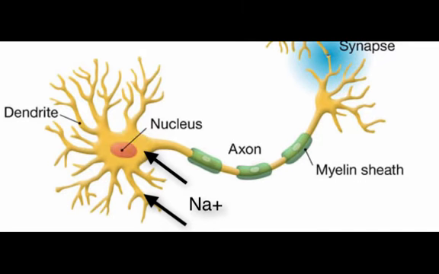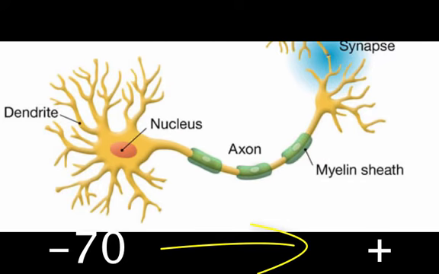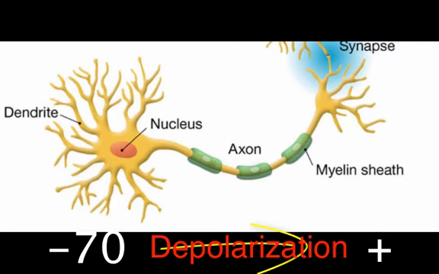If the stimulus is not big enough to raise the voltage to -60 millivolts, then the disturbance in the transmembrane potential will remain local, not traveling past the axon hillock, and will not be enough to trigger the voltage-gated channels found in the axon. The disturbance will get no further than the axon hillock. Any movement of the transmembrane potential toward a more positive number is called depolarization.